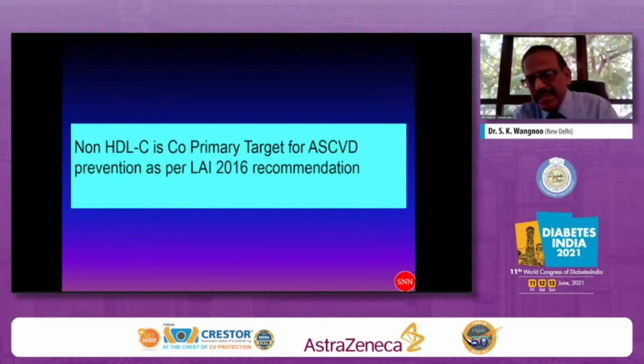Whereas in 2016 itself, in the first recommendation, we said that non-HDL cholesterol should be considered a co-primary target in ASCVD prevention. What I would like to tell you is that the Lipid Association of India was the first organization to come out with a recommendation that very high-risk individuals should keep the levels of LDL cholesterol less than 50 milligram. Only in 2019, the ESC guidelines came up with 55, for a very high risk. Whereas in 2016 itself, we started coming out with the recommendation that it should be less than 50 milligram.